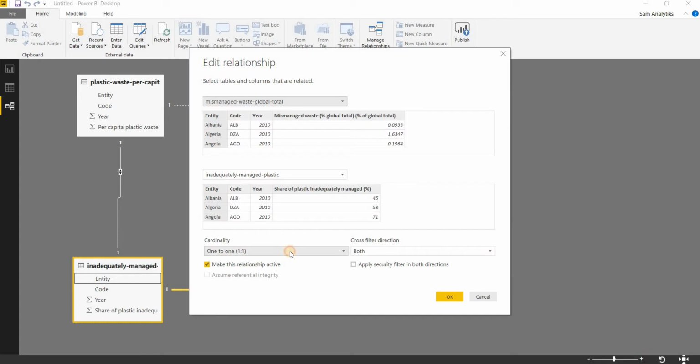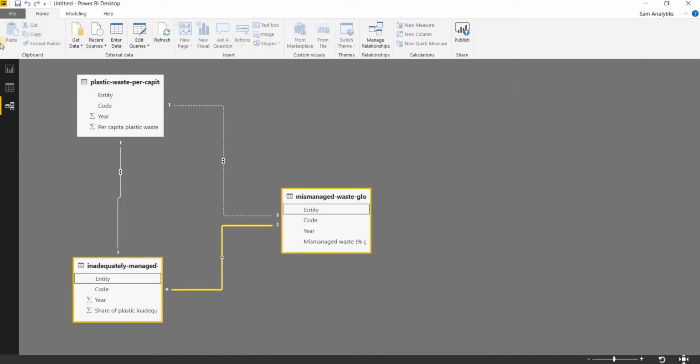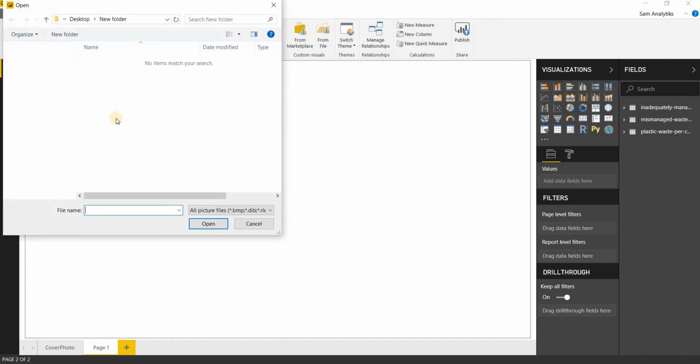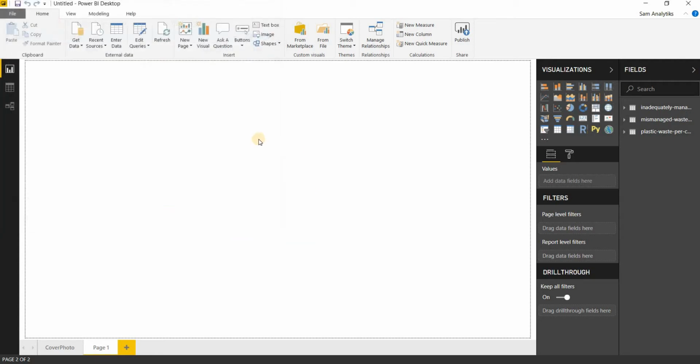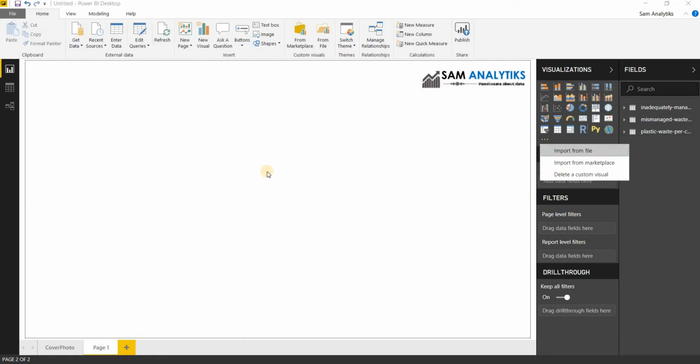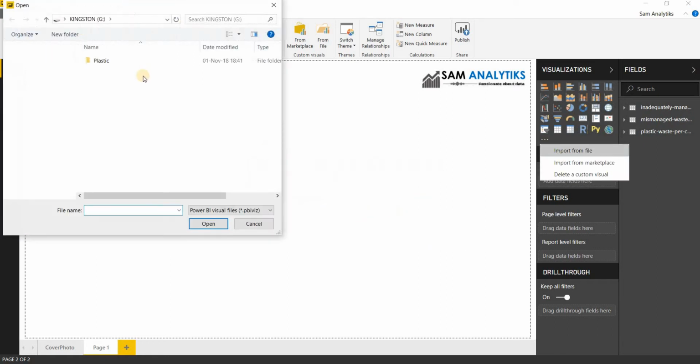If we just click on here and go to one to many and check in the filter condition to single, we can see that this has been changed to this. Therefore, if we simply take our import file from our import visuals, which we can take from our download section.